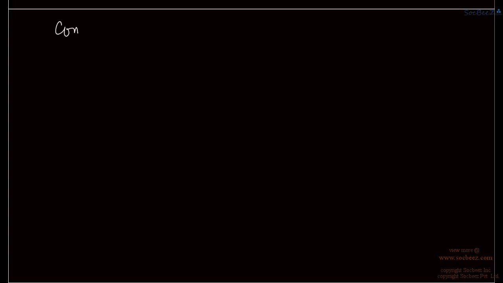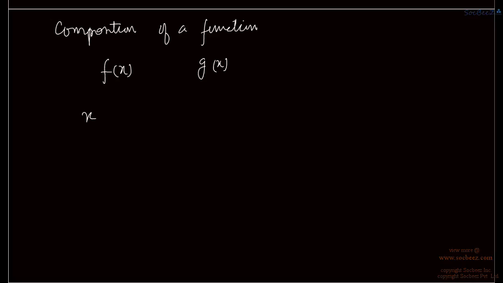Now let us define composition of a function. Say we have a function f(x) and a function g(x). What is the meaning of composition? Let us see in terms of domain and range.